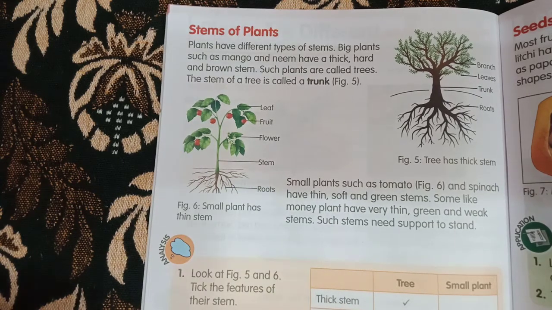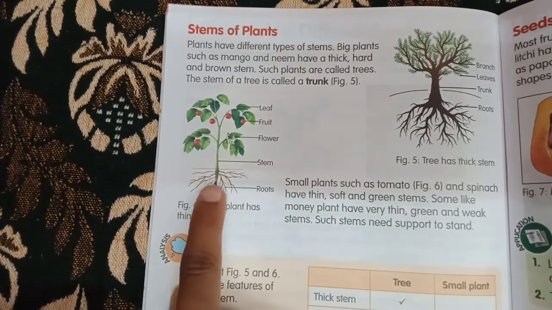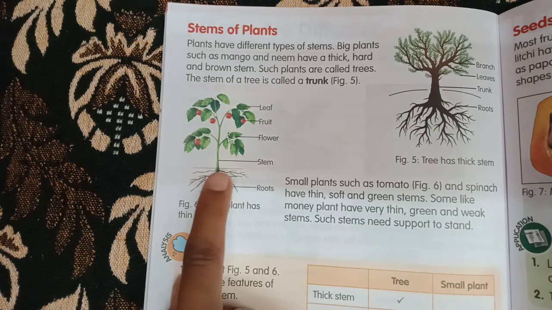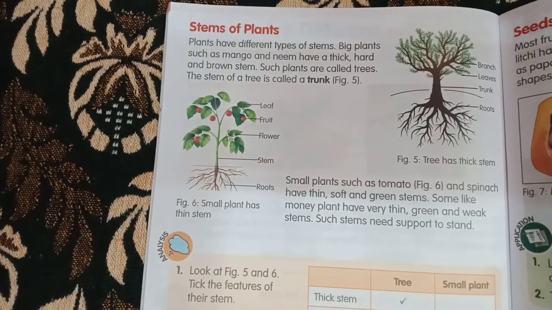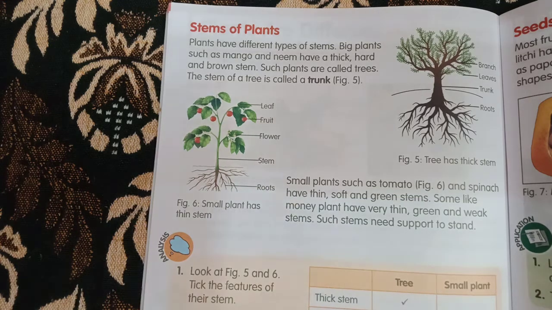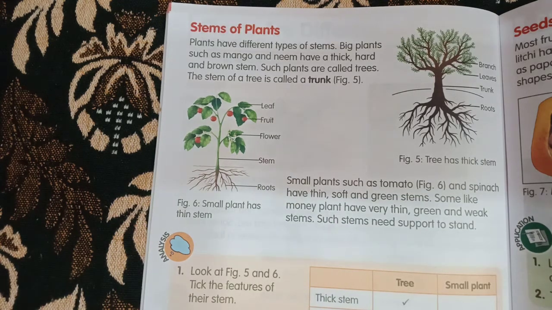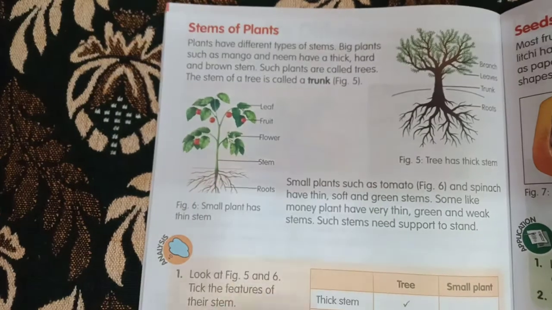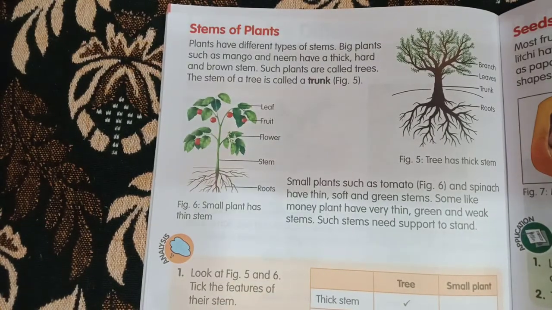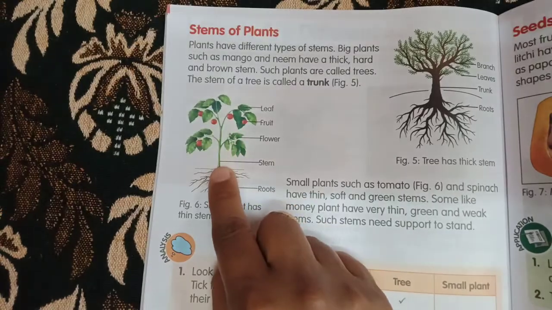And you know what? This is the very small tomato plant, the example for tomato plant. This is the figure of a tomato plant, and even the spinach is also very thin and soft. And there's the money plant, which is actually very thin, and their stems are really very weak. They can't even stand. Here you can see these stems, they're standing straight.